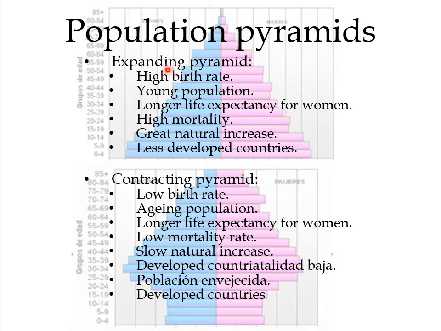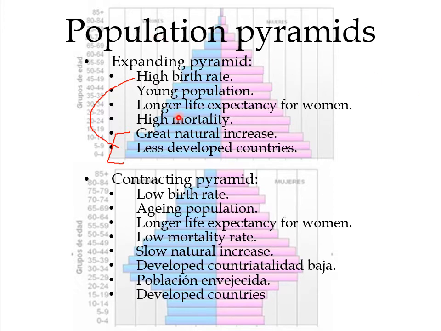The expanding pyramid, that remember is this one, the triangular one, has a high birth rate. How can we know it? Because they show a lot of young people. So these bars are very long. For that reason, it's a young population. They have a longer life expectancy for women. This is common for both pyramids because women normally live more years than men.